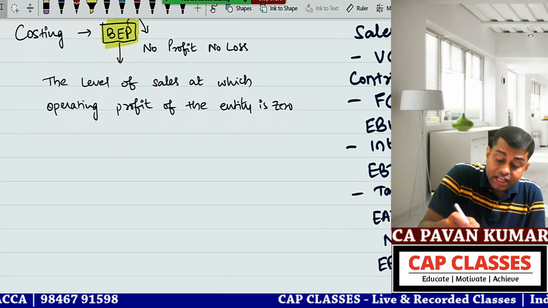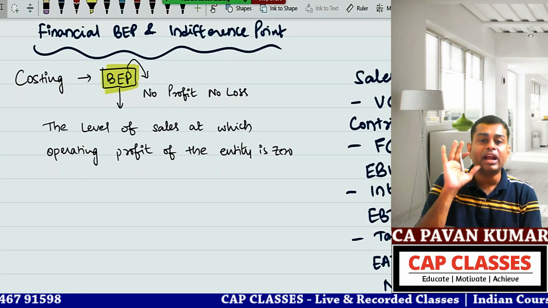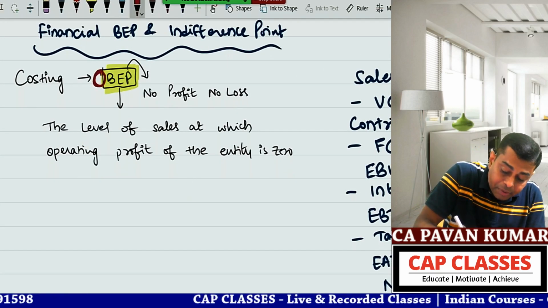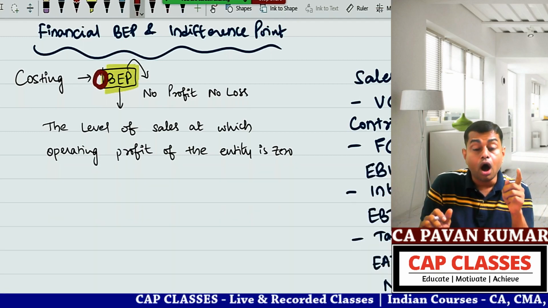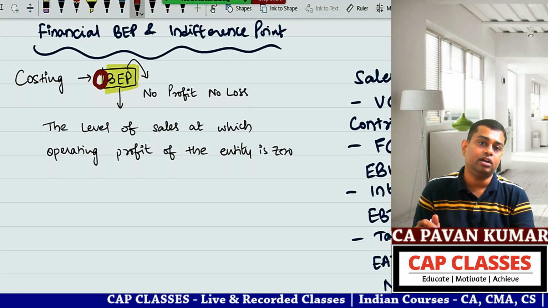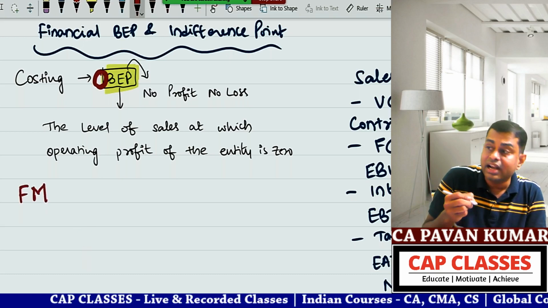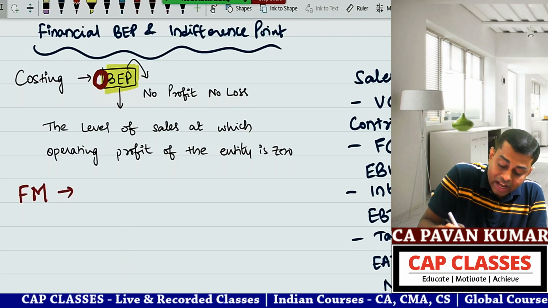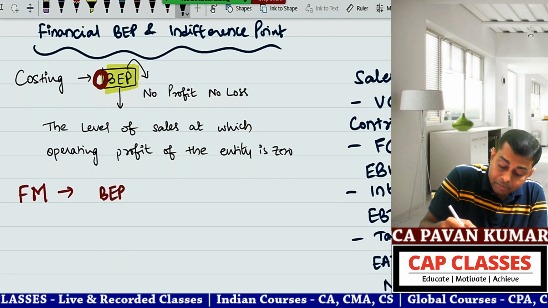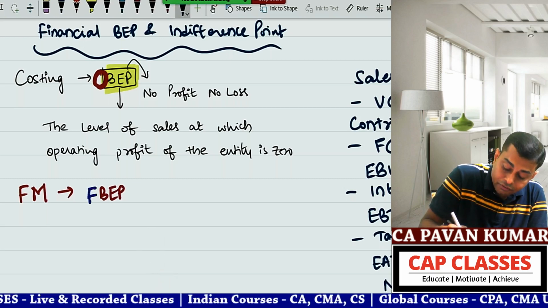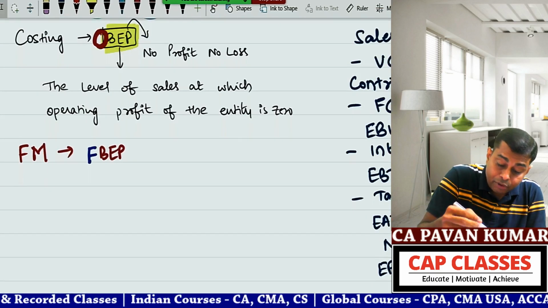So in costing, you have calculated break-even point, no? That is not simple break-even point. That should be, actually speaking, operating break-even point. Now in FM, we are calculating another break-even point, which is known as financial break-even point. What is financial break-even point?